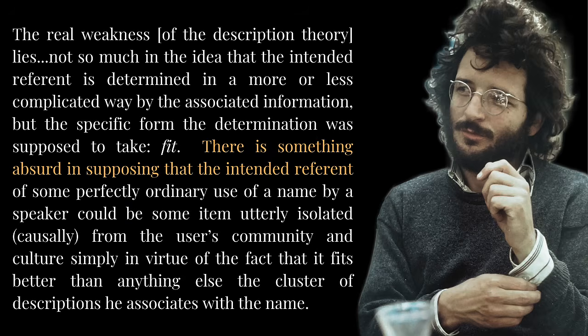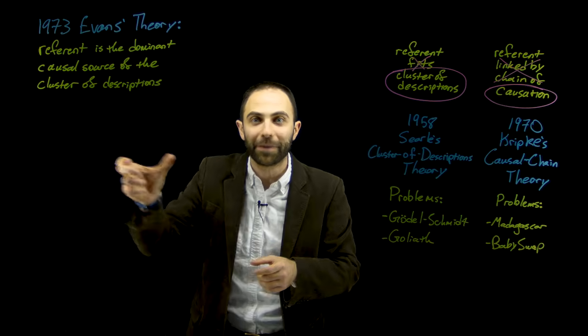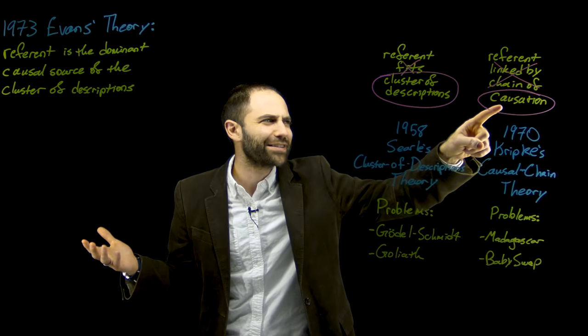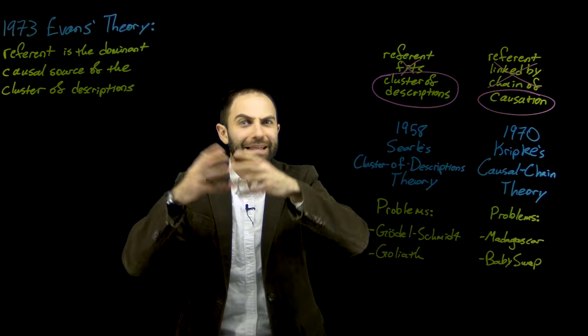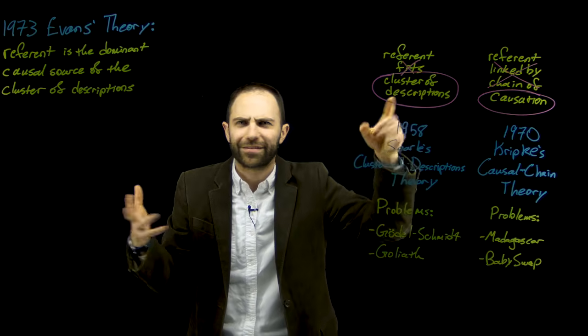There is something absurd in supposing that the intended referent of some perfectly ordinary use of a name by a speaker could be some item utterly isolated, causally, from the user's community and culture, simply in virtue of the fact that it fits better than anything else the cluster of descriptions he associates with the name. That's the exact same point that we illustrated with that visual metaphor. The point is, it's absurd that the referent would be something that's causally isolated just because this other thing far away that no one interacts with happens to fit some descriptions.